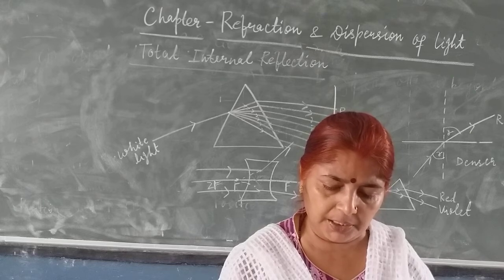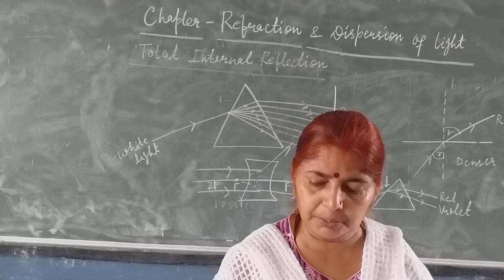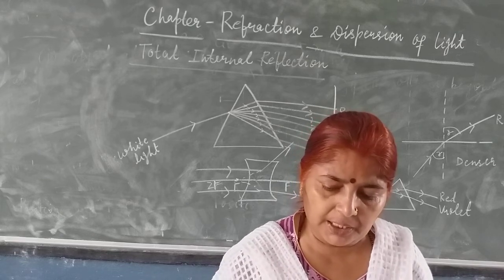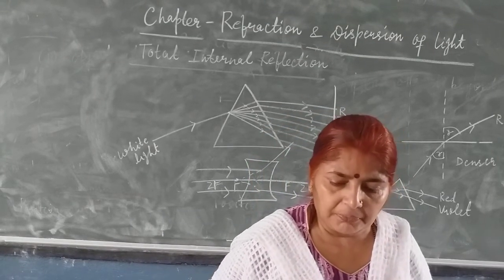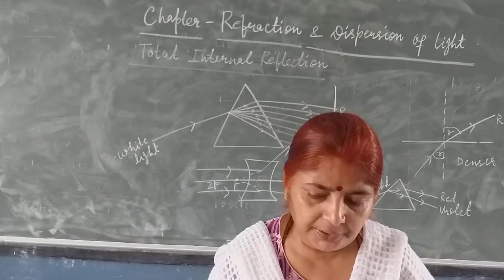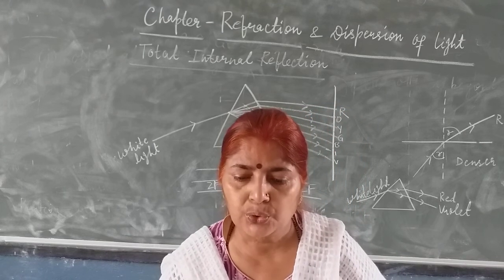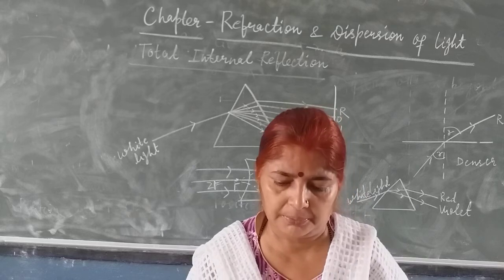Last option is a convex lens kept at a distance less than its focal length from the book. All of you know, children, a convex lens kept at a distance between f and 2f from the lens. It is correct answer. So you have seen, children, all objective type question answers I have discussed.